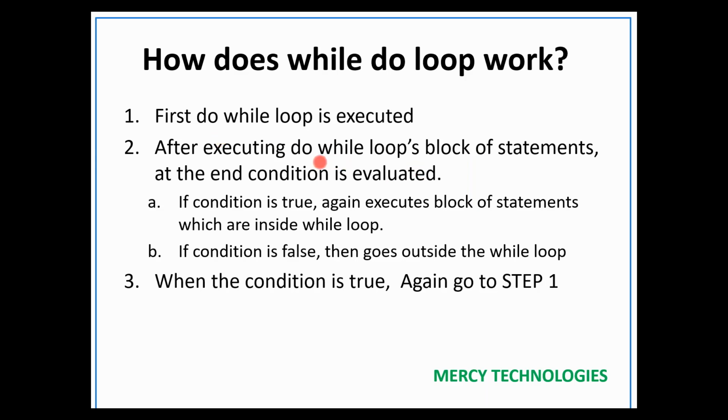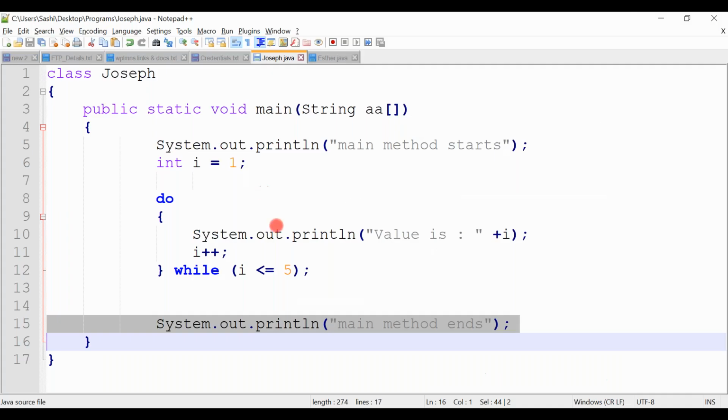If the condition becomes true, execute the block of statements again. If the condition becomes false, come out. When the condition becomes true, go to step 1 and again execute the block of statements. Again at the end check the condition, correct? Here also we are doing the same thing.